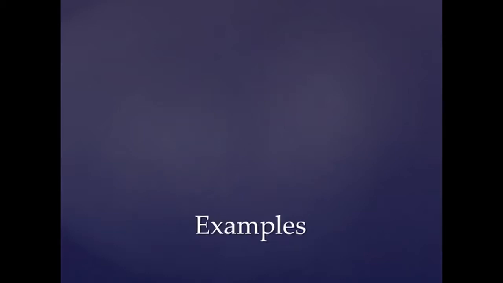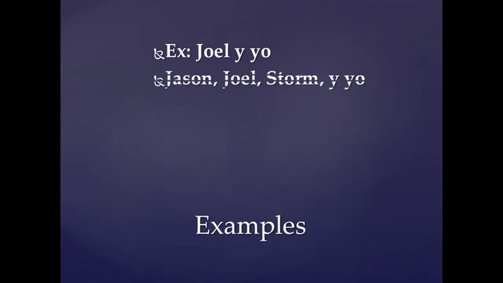Por ejemplo, Joel y yo. Those are examples of we, Joel and I. And that would be nosotros, because he is a male. And you don't just have to have one person with yourself. You can have several people with yourself, just like in English. So Jason, Joel, Storm. Storm's my cat, in case you're wondering. Y yo. So you can have several people with yourself. Or even a group with yourself.